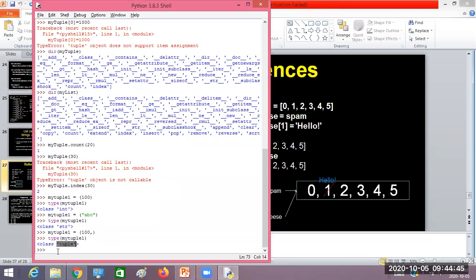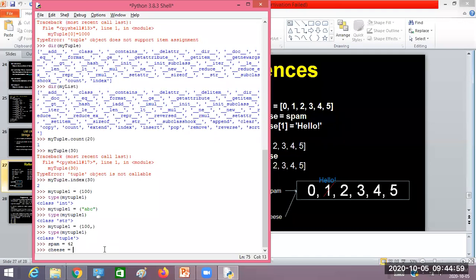Take a simple variable, spam. The initial value of spam is 42. Now I'm going to create another variable called cheese, and assign the value of spam to it.